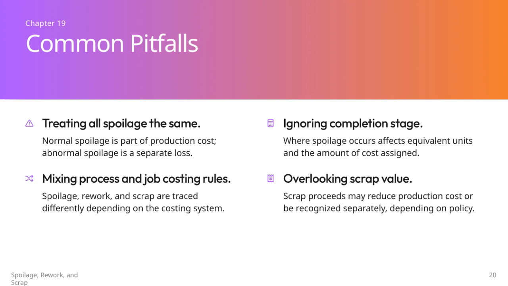Another oversight is neglecting the scrap value. Scrap proceeds might either reduce the overall production cost or be recognized as separate income, depending on the company's accounting policy, and this choice affects financial reporting. So, the key takeaway is to carefully classify spoilage, consider where and how it occurs, apply the appropriate costing rules, and handle scrap proceeds according to the established policy to avoid these common pitfalls.